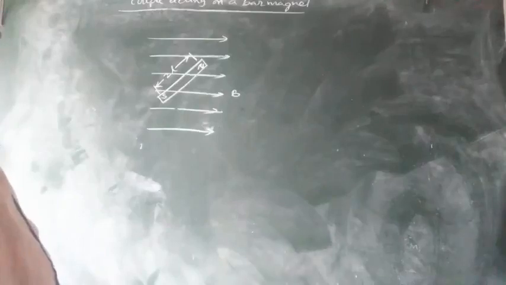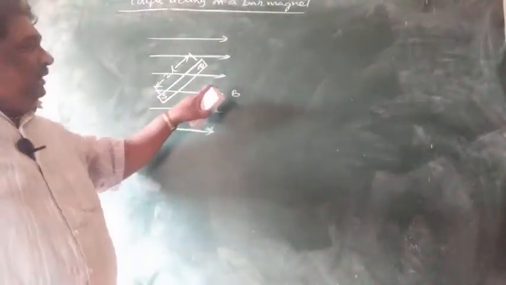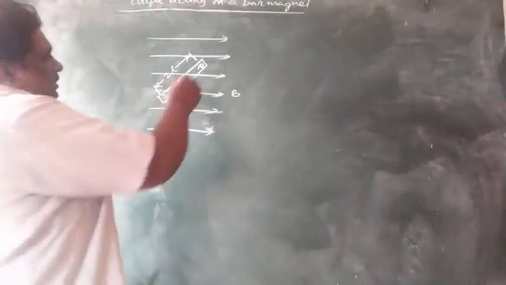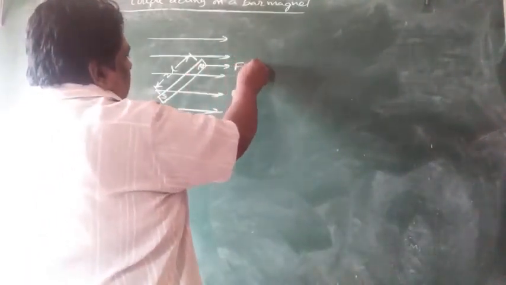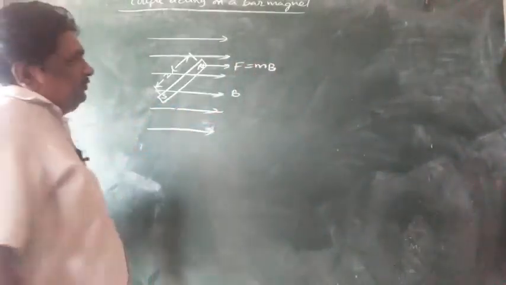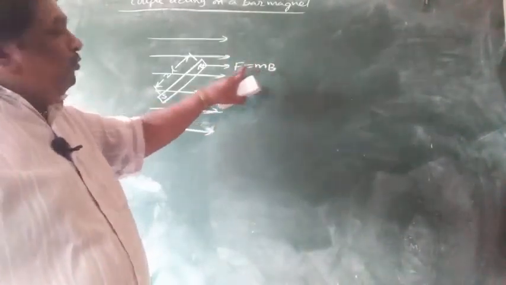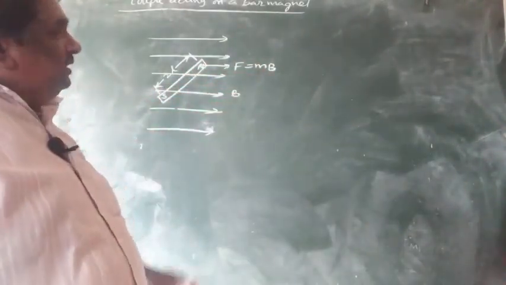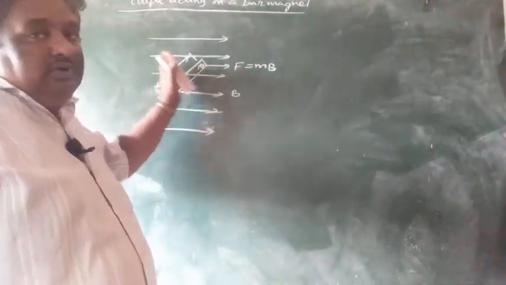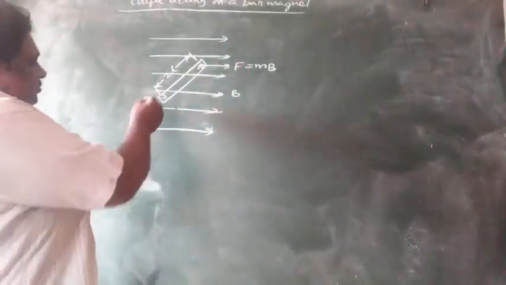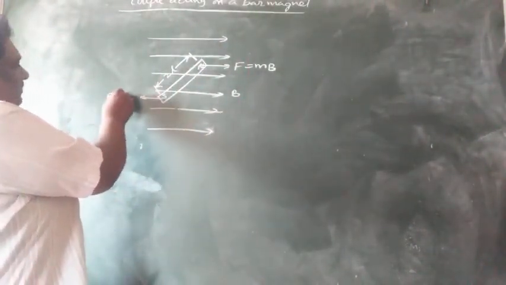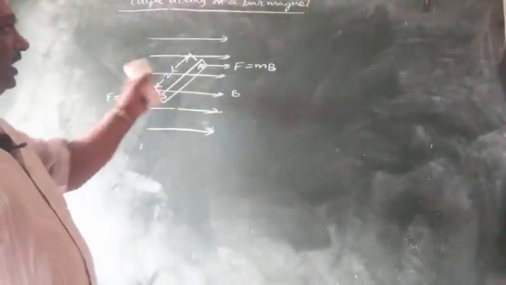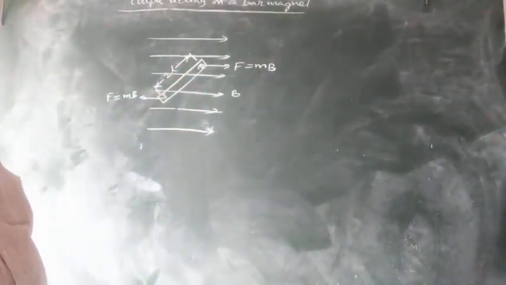You all know, whenever a magnetic pole is in a magnetic field, it experiences a force. That force formula is F equals mB. Small m means pole strength of this bar magnet. B means strength of the magnetic field. So the north pole experiences force parallel to the field. The south pole experiences force anti-parallel to the field. Therefore, equal and opposite forces, net force is 0.